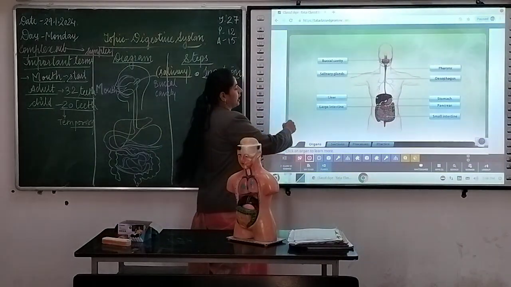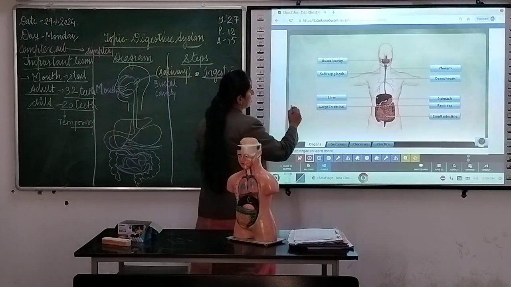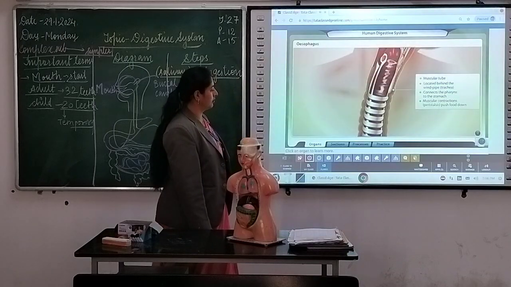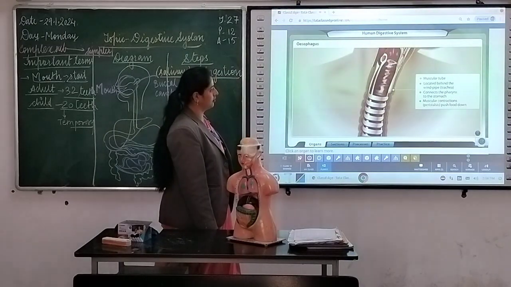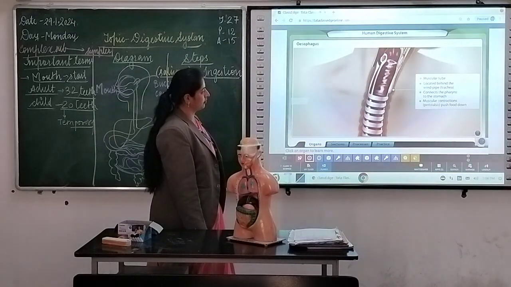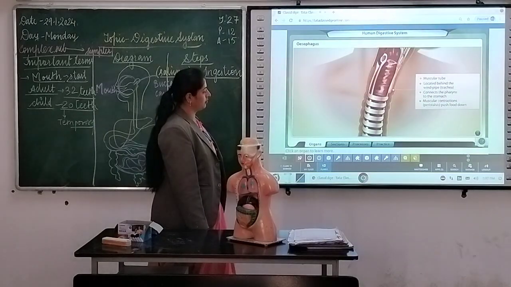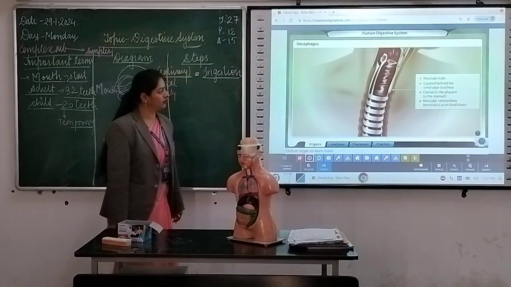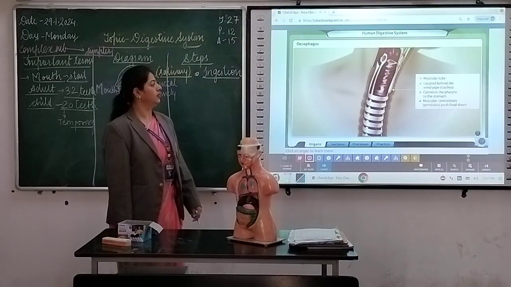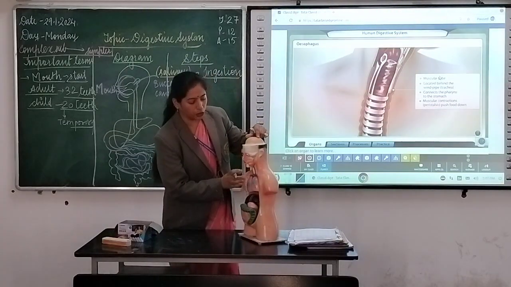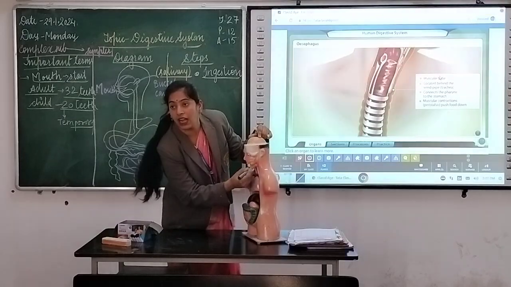Now just see this next one. That is esophagus. The esophagus is a long muscular tube located behind the windpipe. It connects the pharynx to the stomach. Bolus formed in the mouth is pushed through the esophagus by muscular contractions called peristalsis. Now just let me explain this. Here we are having a long tube.